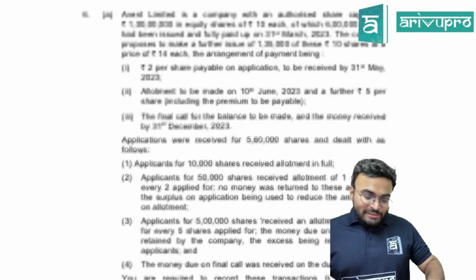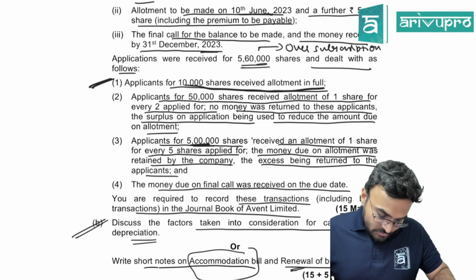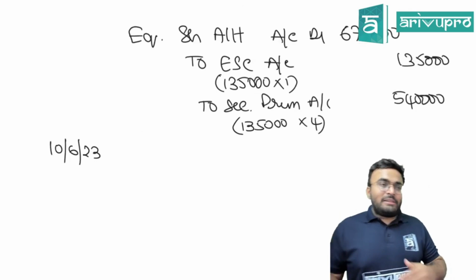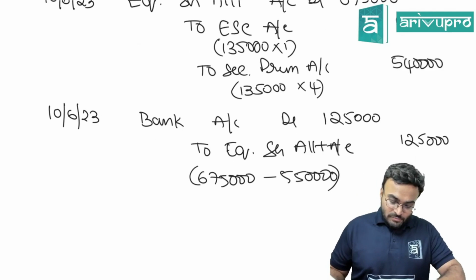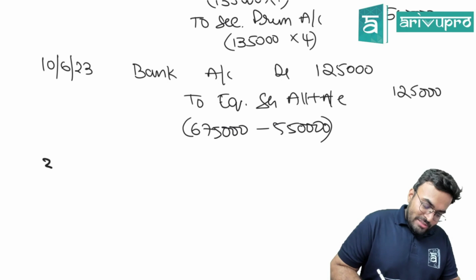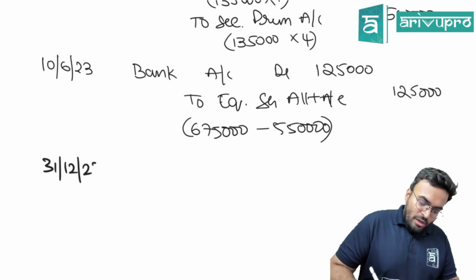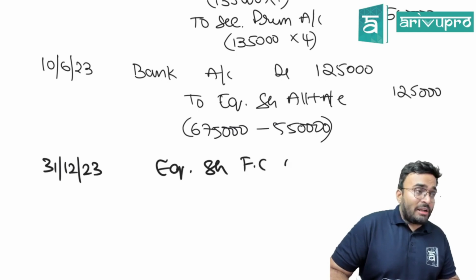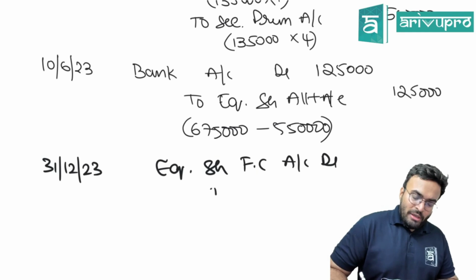Final call, what is the date they said? It was 31st of December 2023. What is the entry? Equity share final call account debited to equity share capital account. This is not there in the table.